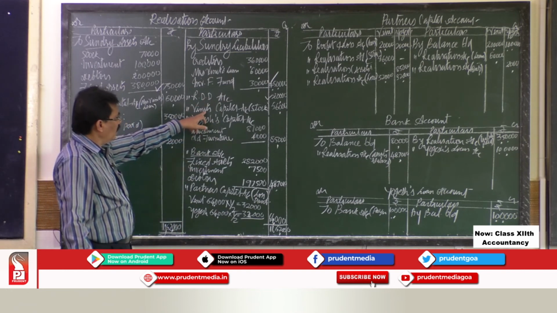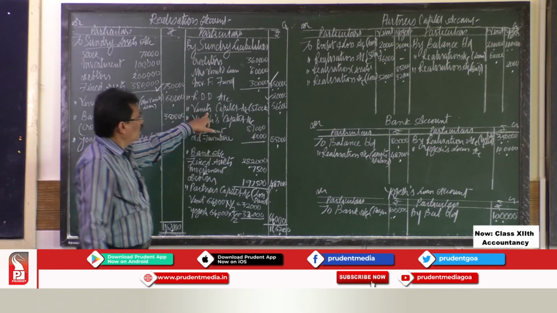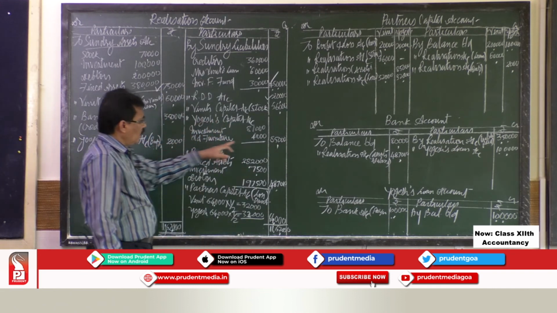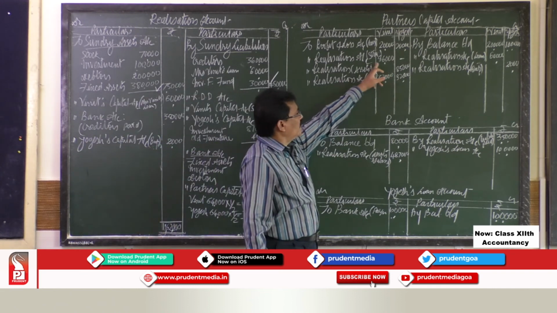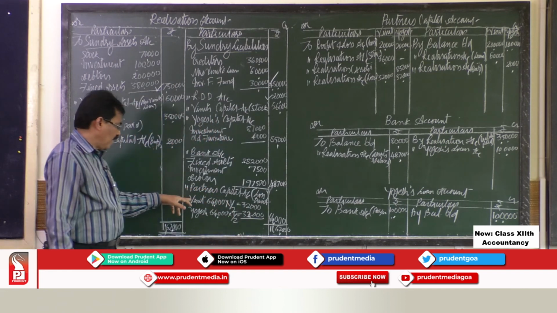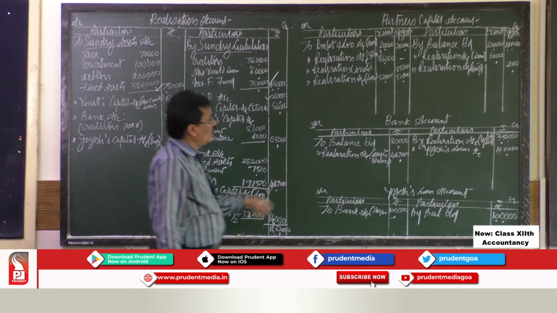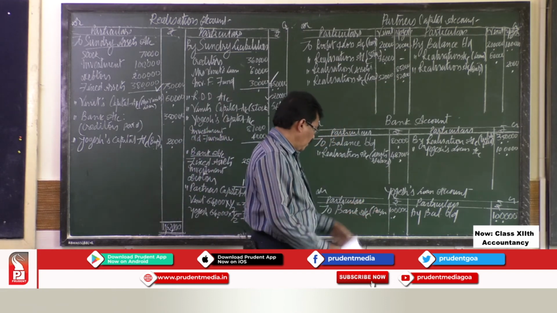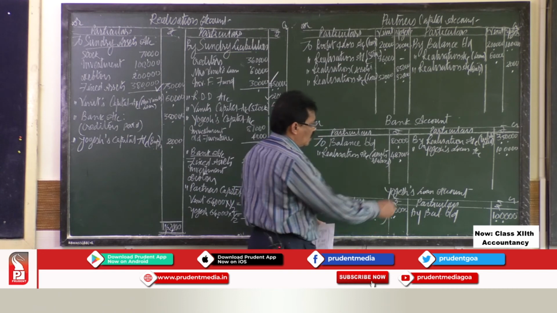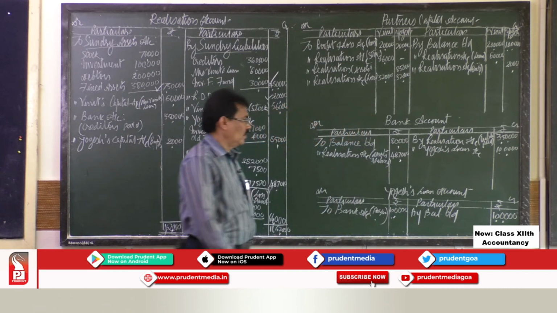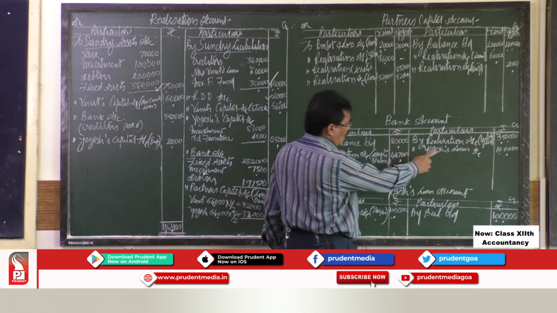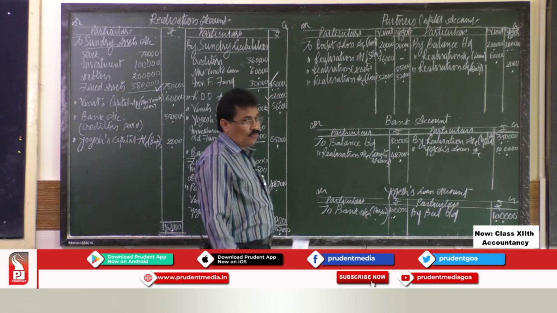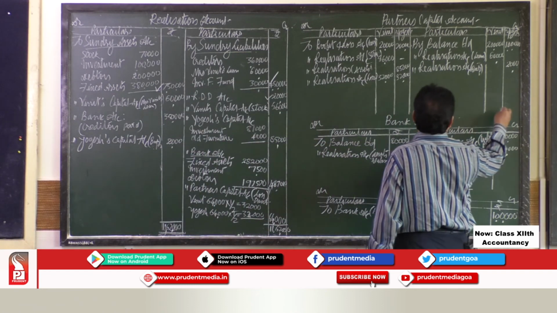So start from here: Vinith's capital account, okay, on the debit side 56,000, Yogesh's capital account debit side 85,000, this is for assets taken over. Then the final loss is 32,000, we transferred here. And this Yogesh loan was there, we paid the loan and transferred it to bank account. So after paying the external liabilities, you have to pay the partners' loan, so we paid the partners' loan. Now we have to pay the internal liabilities.